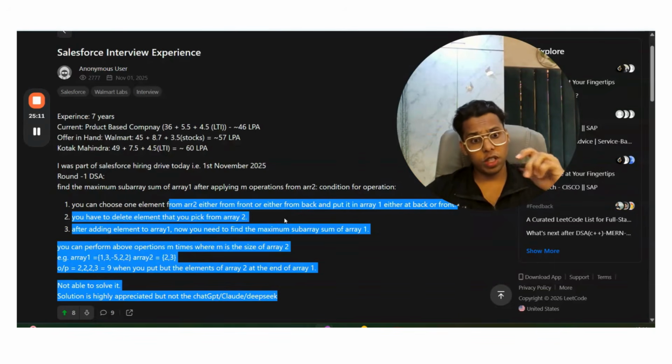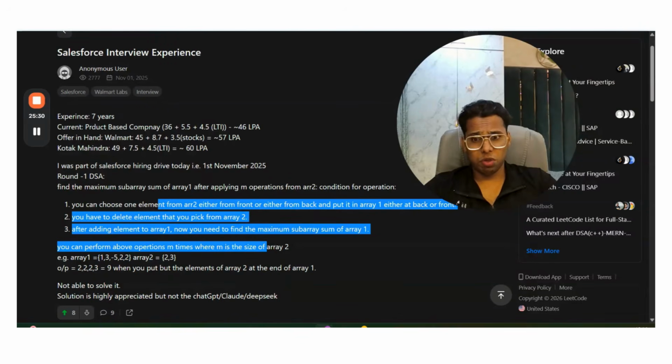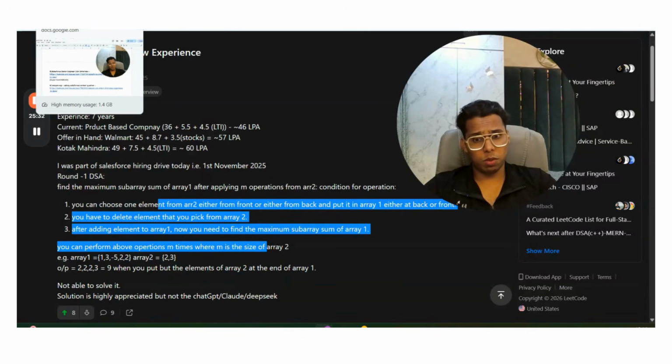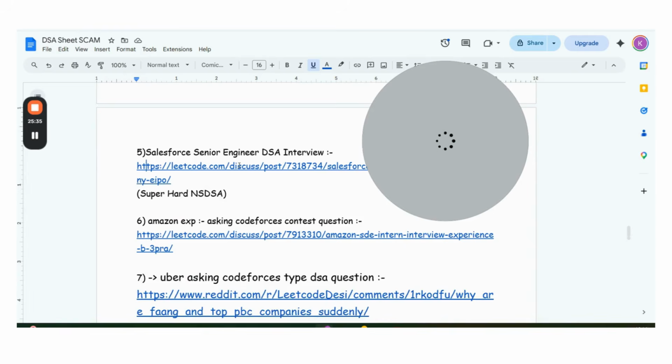For this question, you were supposed to practice questions of these new patterns. None of the standard DSA sheets teaches you how prefix and suffix can be intertwined with Kadane, and how Kadane is indirectly a prefix-suffix max algorithm. If you know that and you mix in greedy, then you can solve this question. So you can see a standard DSA sheet is not enough for this problem. This was also recently asked.